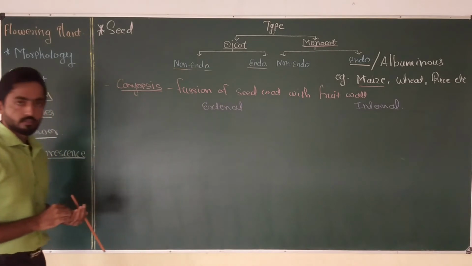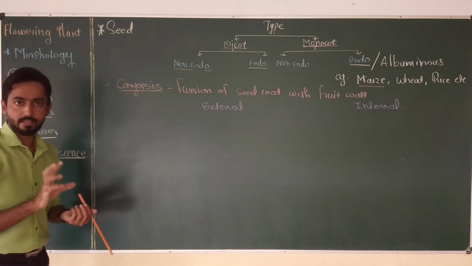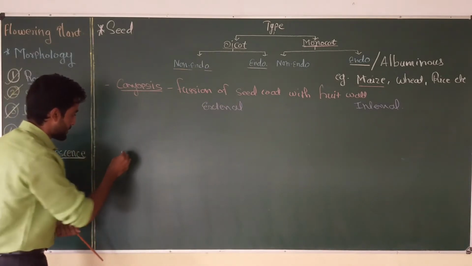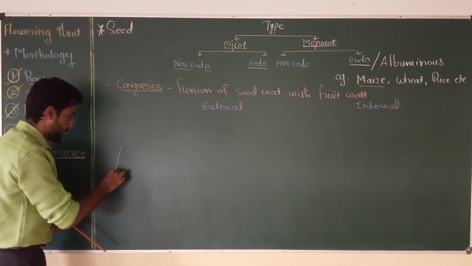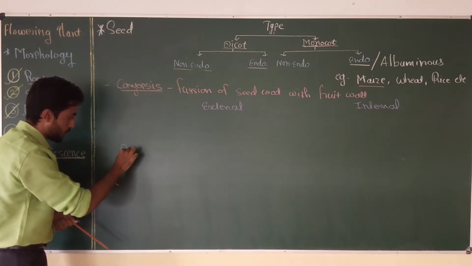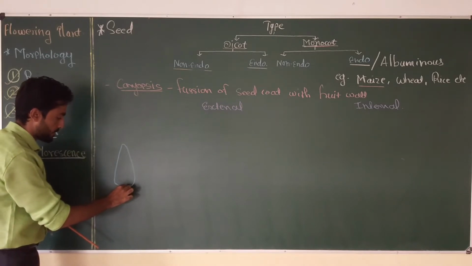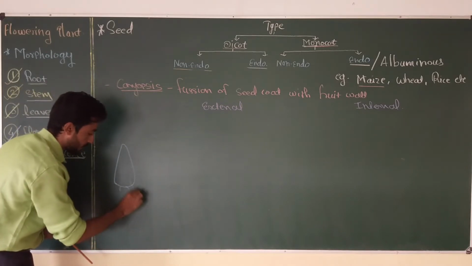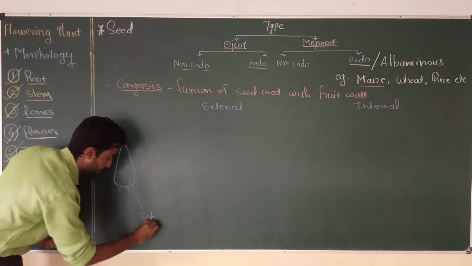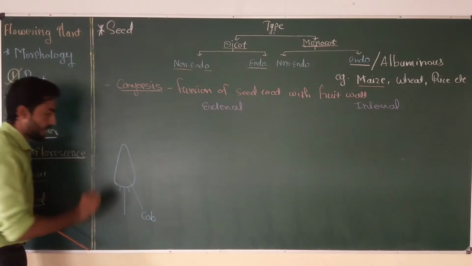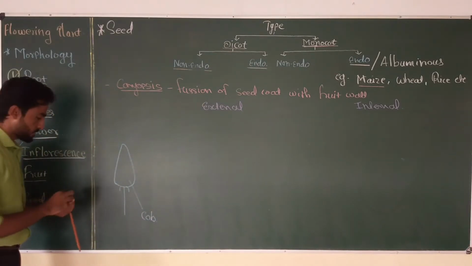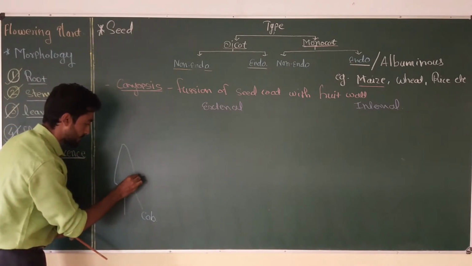If we observe the maize grain on the plant carefully, then they are produced on a single large solitary peduncle, and this peduncle is also called the cob. Now the seeds are arranged on this cob like this.